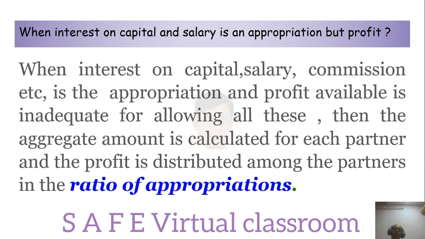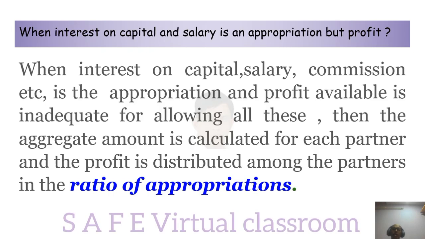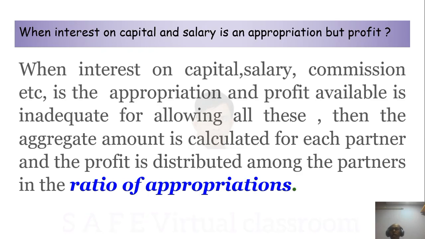When interest on capital and salary are appropriations but profit is not sufficient, what happens when interest on capital, salary, commission, etc. is inadequate for allowing all this? The aggregate amount is calculated for each partner. Let us say interest on capital, salary and commission is 2 lakh, whereas the profit available is only 1 lakh.